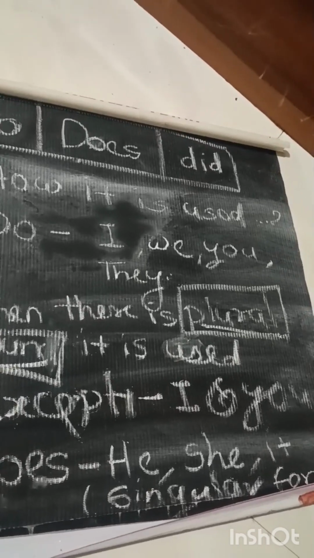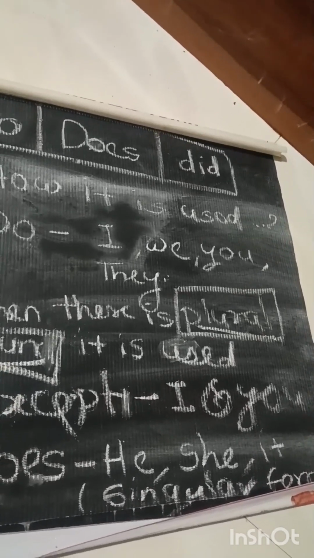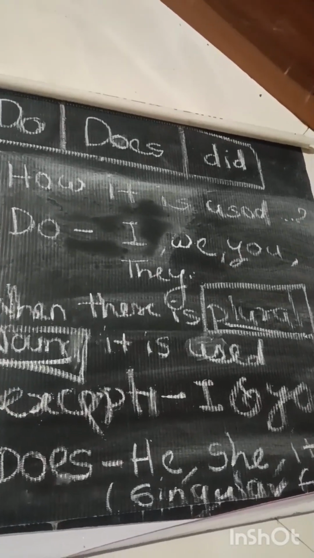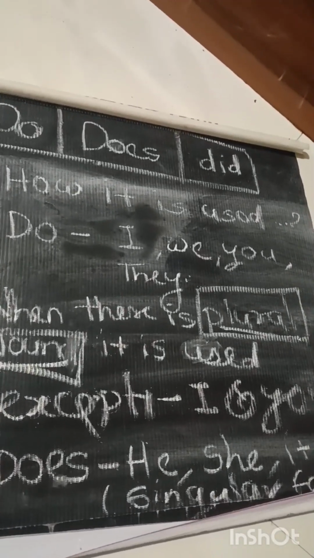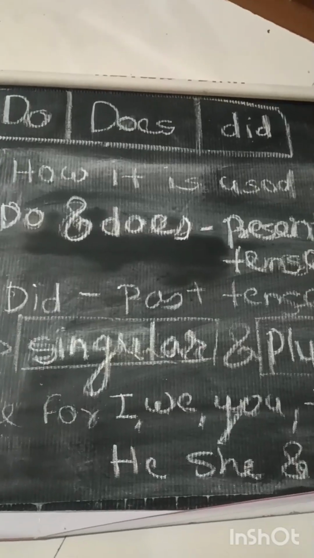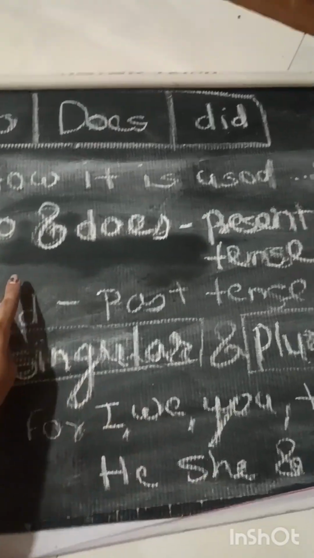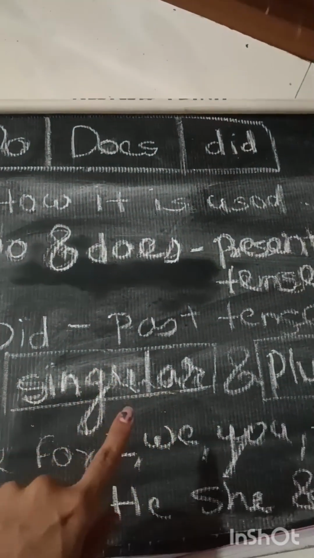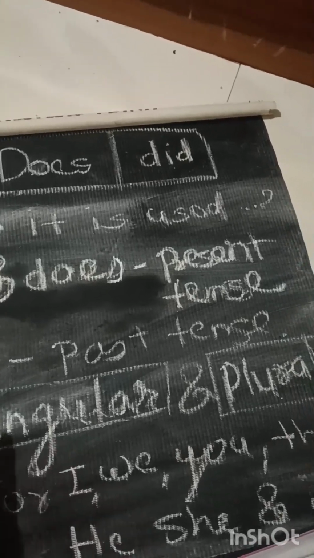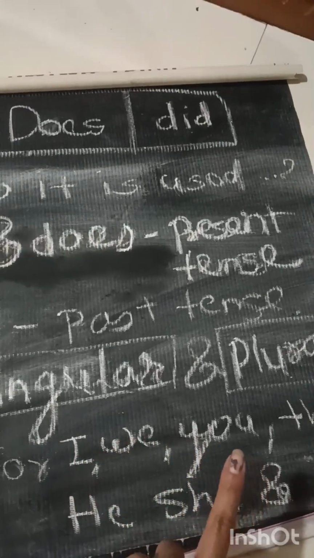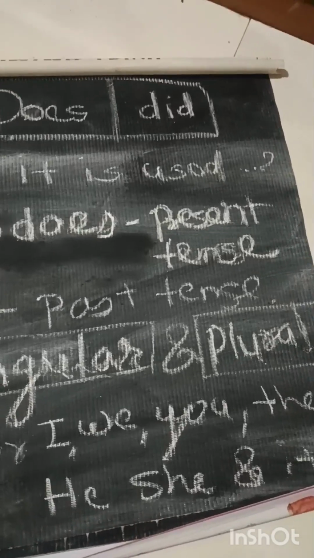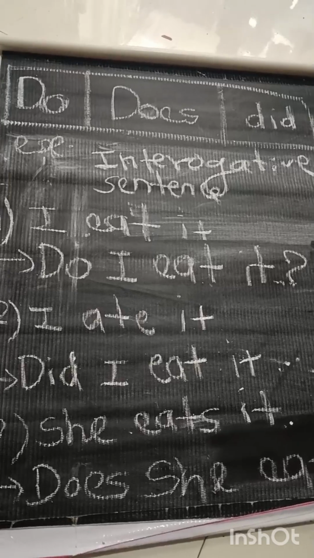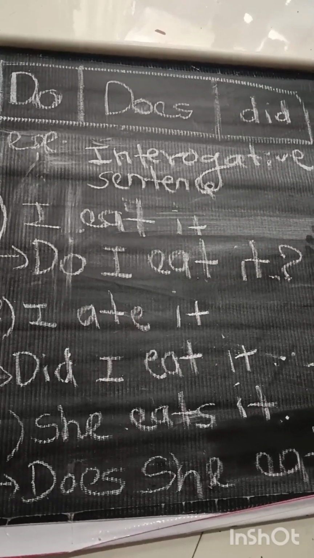It is heavy. Yes. So this type of sentence is there in do, does, and where did is used, we will see again. One more thing I forgot to tell you, that do and does are always used in present tense sentences, and did is used for the past tense. But did is used for all singular and plural forms, that is for I, we, you, they, he, she, and it.